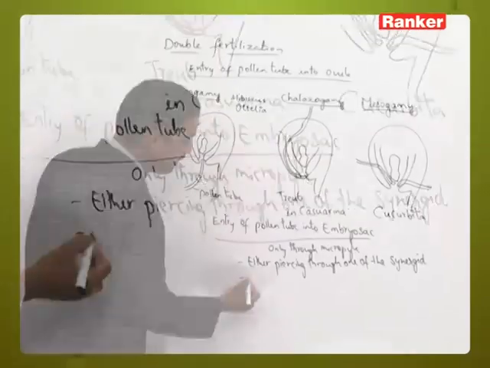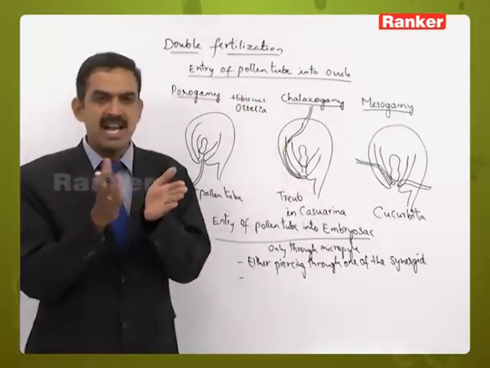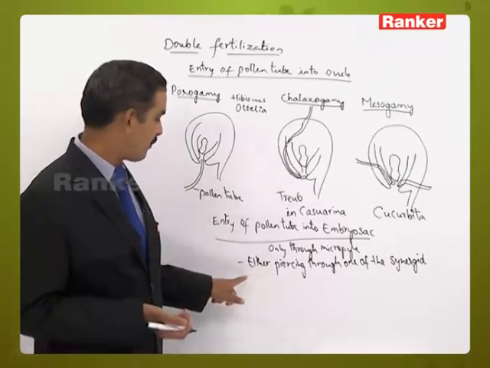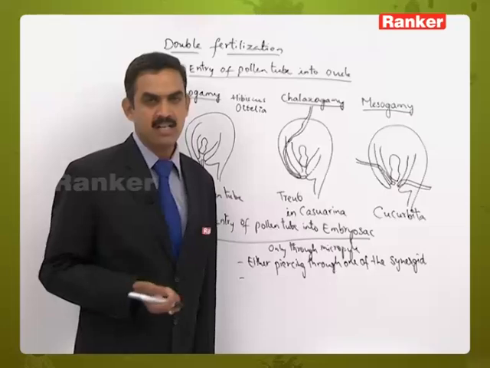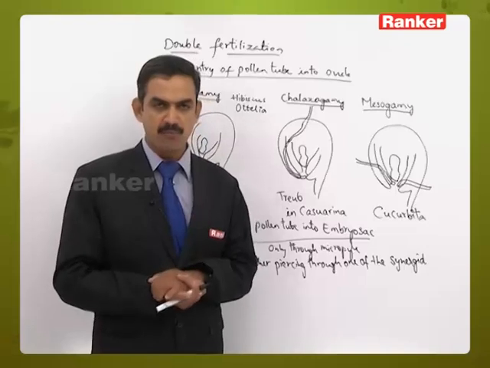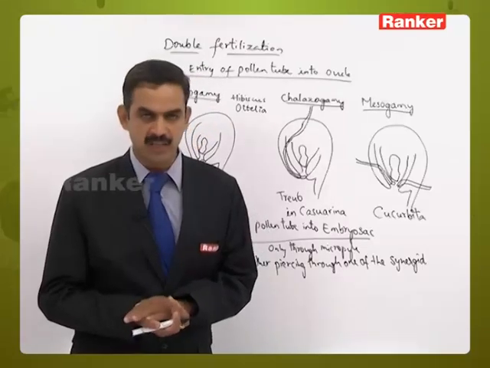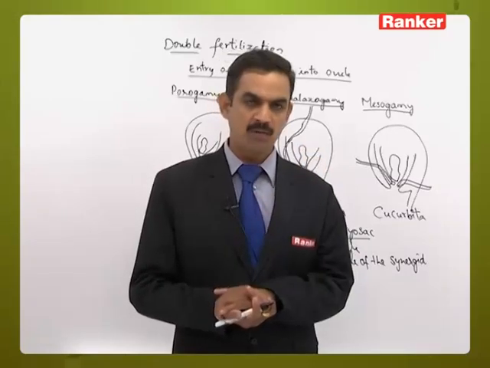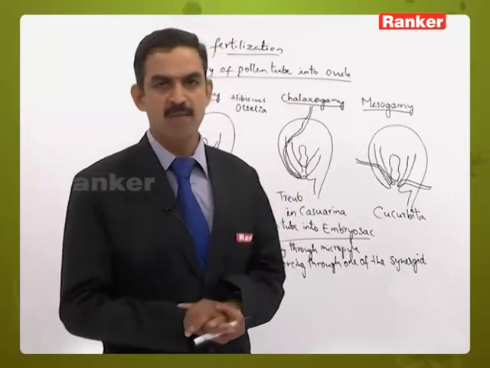The other mechanism is that the pollen tube enters into the embryo sac between the egg cell and the synergid cell. A small gap-like structure will be there. Through that the pollen tube will enter into the embryo sac. Once the pollen tube enters into the embryo sac, the tip of the pollen tube may burst, or a small perforation may be formed at the tip, or the pollen tube tip will get degenerated. Because of any of these three reasons, a small perforation will be formed at the tip of the pollen tube, and the two male gametes which are present in the pollen tube are released into the embryo sac.